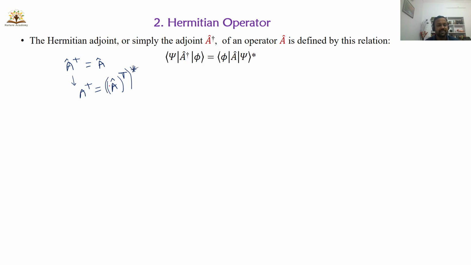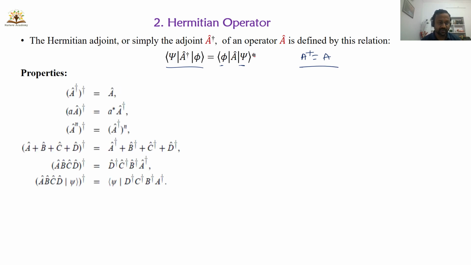Or you can first apply the complex conjugate, and after that transpose the matrix elements, that is, transpose the rows and columns. So that is known as a Hermitian or adjoint operator. This Hermitian operator has some special properties. Let's discuss the properties here. I'll quickly go through these properties.